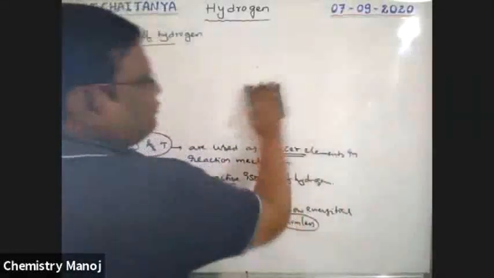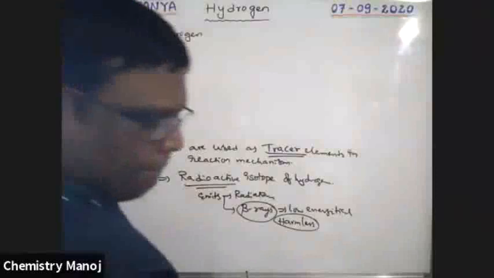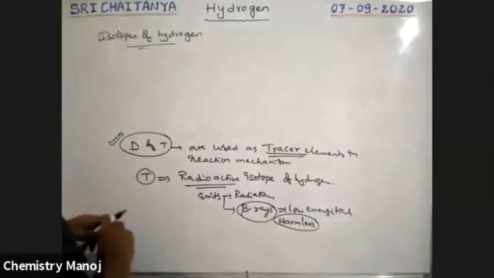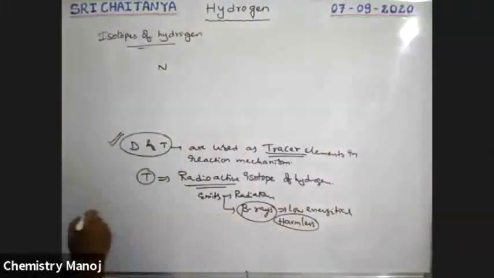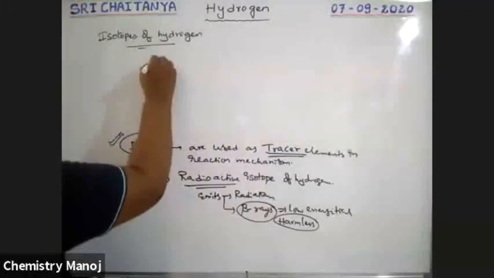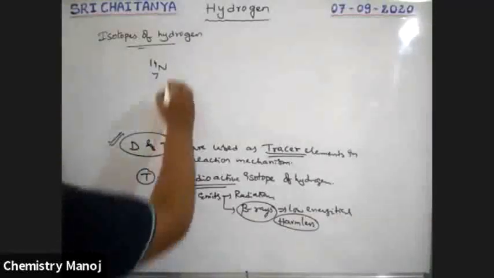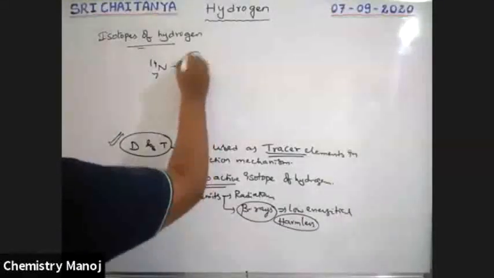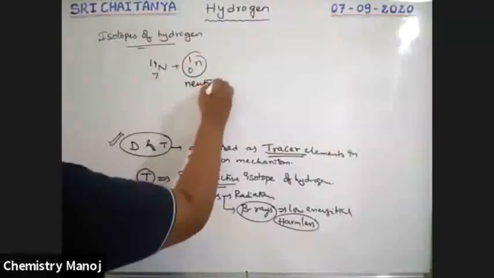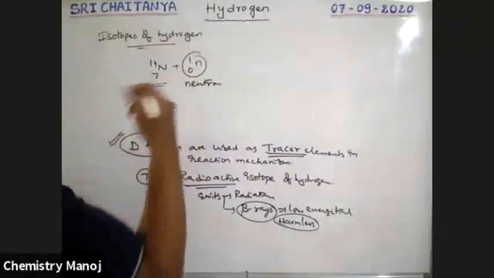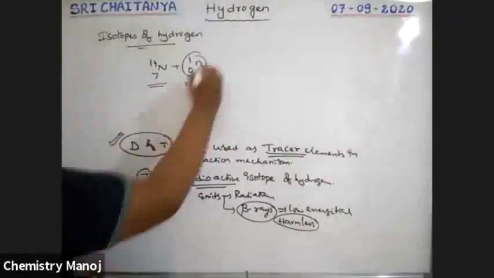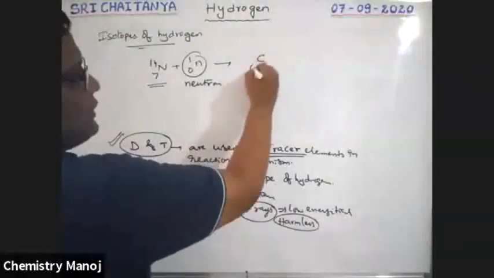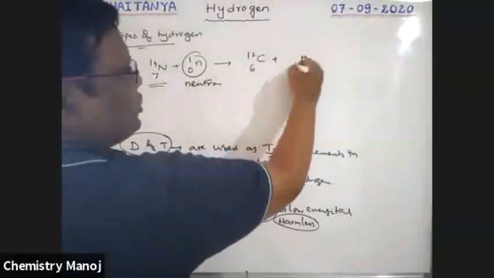In our nature, nitrogen is available in air, boys. Nitrogen 7,14 and neutron 0,1, which is called a neutron. When this neutron collides with nitrogen, it gives carbon 6,12 plus hydrogen 1,3.